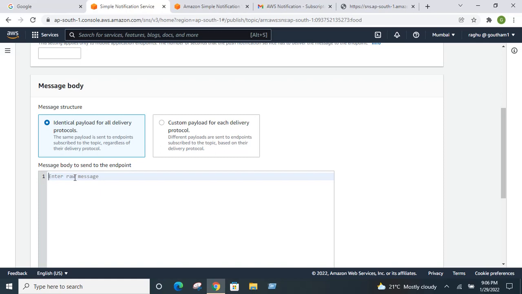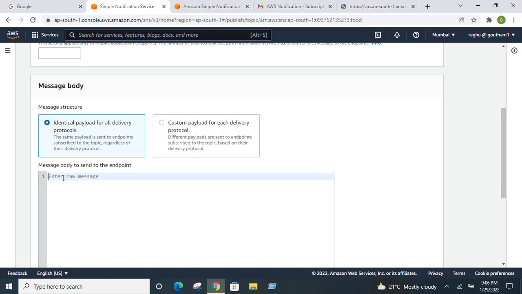Let's say 50 people have subscribed to your topic, and if you want to send the same message to all 50 people, then you need to select identical payload for all delivery protocols. Suppose you want to send different messages to different people, those 50 people, then you can choose custom payload for each delivery protocol. That you need to keep in mind.